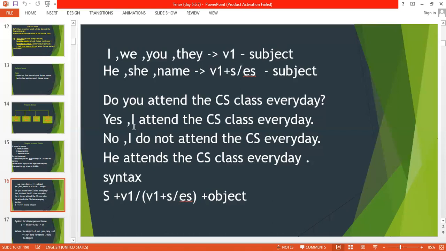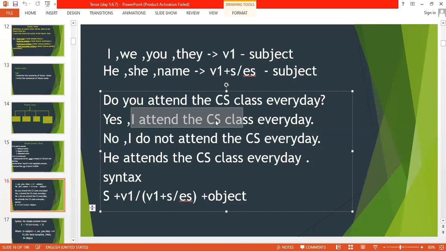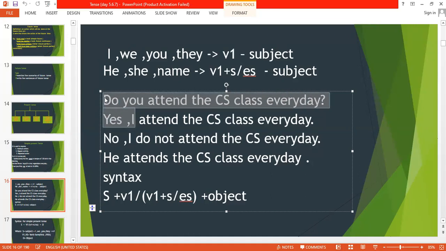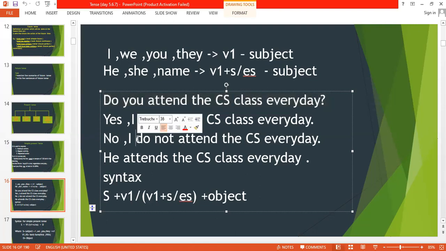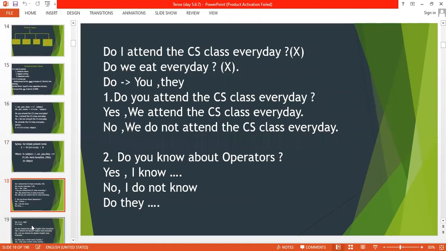So as you can see here, if the sentence given is, I attend the CS class, that's nothing but the communication skills class. If you have to ask someone, do you attend the CS class every day? Or do you attend the spoken English class every day? The answer is going to be yes, I attend the CS class, that is the communication or the spoken English class, every day. If it is no, then simply, no, I do not attend. Getting the point? Okay, let's see a few more examples, then you'll get clarity.